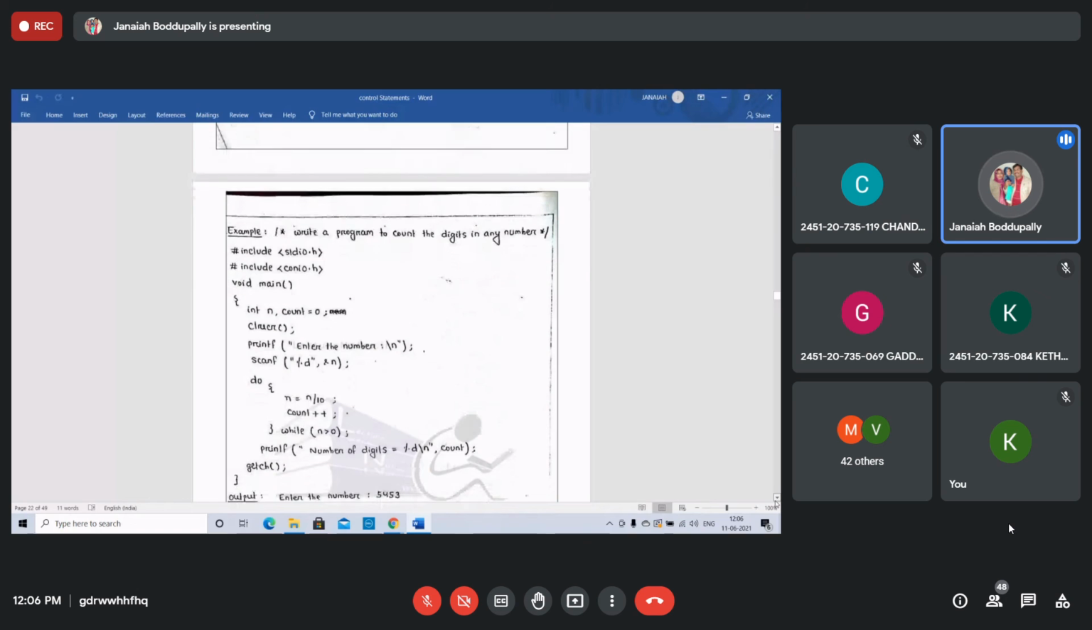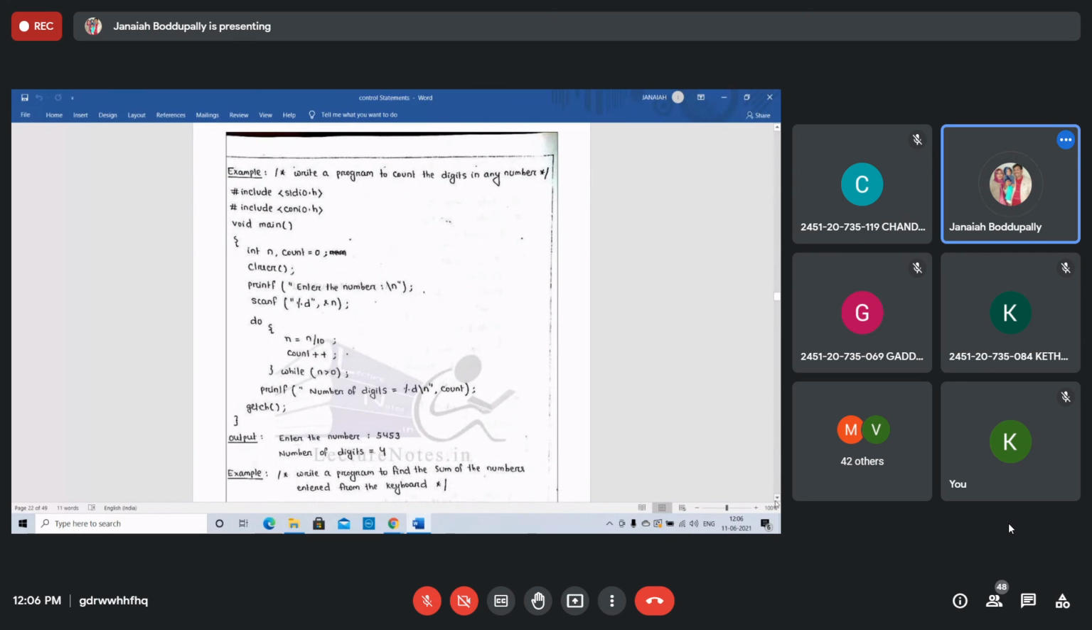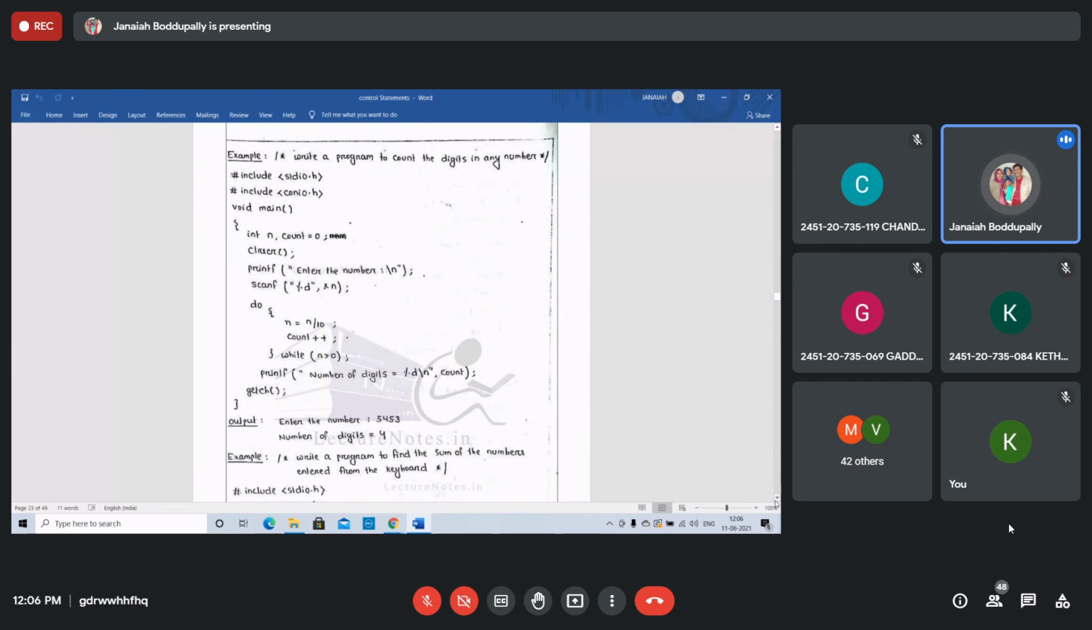Write a program to count the digits in any number. You have taken the sum of the digits, squares of the digits, and cubes of the digits of any number; you have done those programs. But here, count the digits, same. Do while, n greater than 0. You can do it using while also, and do while also. Right, students? Can I execute this program?